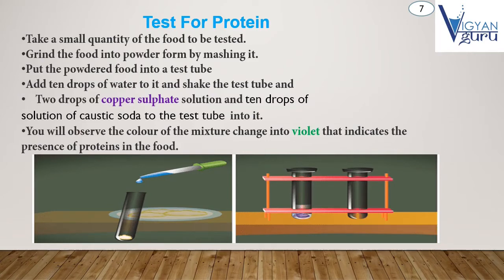In the previous topic, we studied the test for carbohydrate. So, what is the color of carbohydrate? The answer to this question is the color of carbohydrate is blue-black, right?